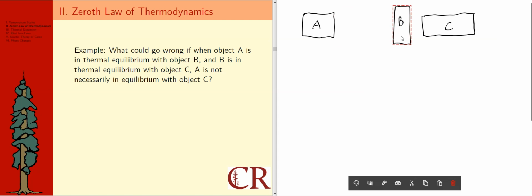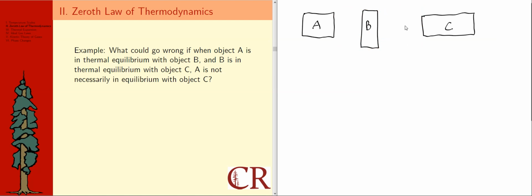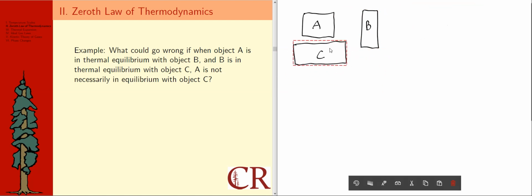Then I say, okay, take that object and put it in contact with the third one here, C, and no heat flows. That would establish that the temperature of A and B is the same, and the temperature of B and C is the same. But now I say, okay, but let's say I take C and put it in contact with A, and now I see that there's a heat flow, which, based on my, so far I think, kind of intuitively stated definition of temperature, would suggest that A and C have different temperatures.